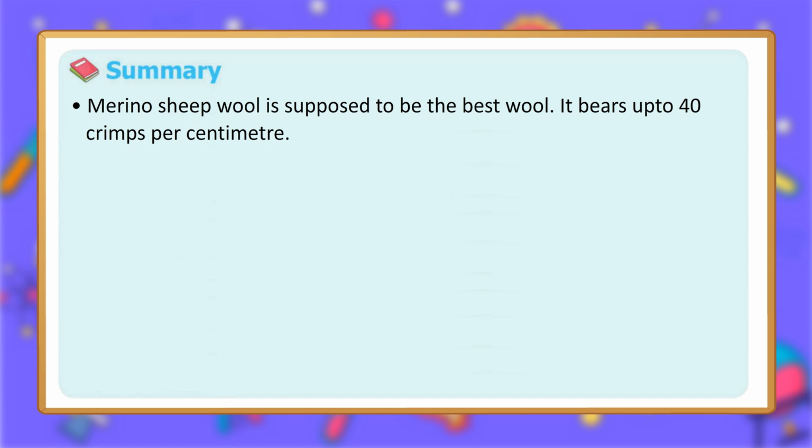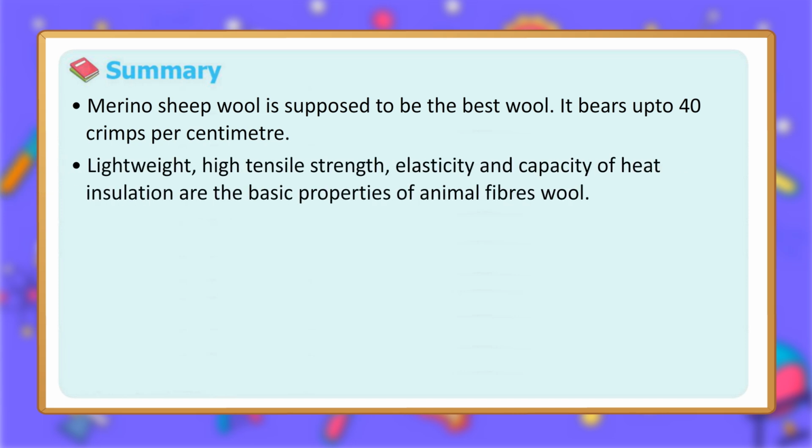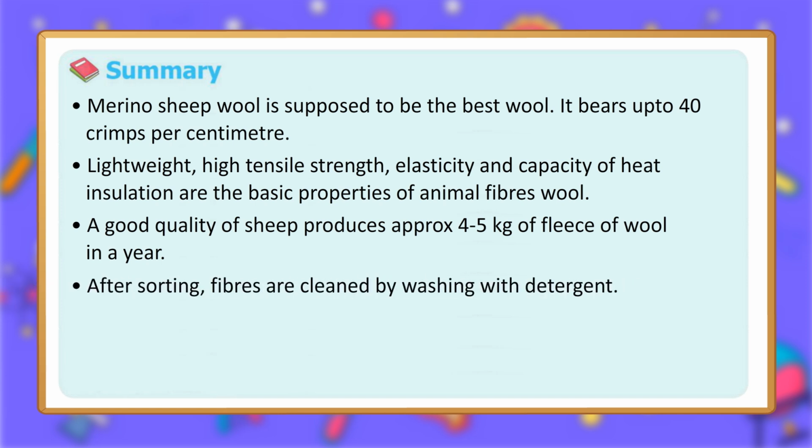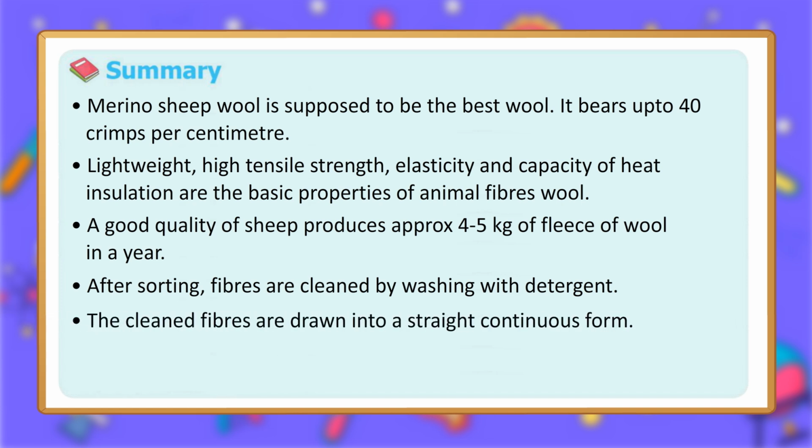Merino sheep wool is supposed to be the best wool. It bears up to 40 crimps per centimeter. Lightweight, high tensile strength, elasticity and capacity of heat insulation are the basic properties of animal fiber wool. A good quality sheep produces approximately 4 to 5 kilograms of fleece of wool in a year. After sorting, fibers are cleaned by washing with detergent. The cleaned fibers are drawn into a straight continuous form.